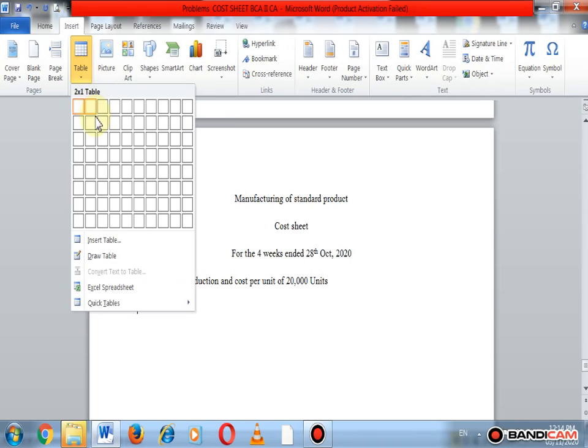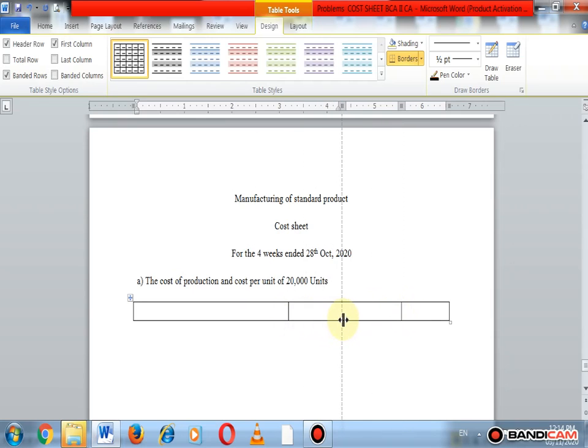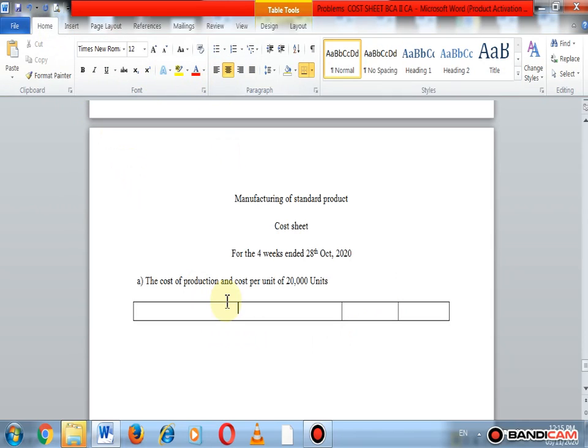सो इन्सर्ट द टेबल 3 columns. ओके, 3 हियर particulars, सेकंड टोटल कॉस्ट रुपीज आणि थर्ड cost per unit. Here particulars, rupees or per unit rupees.